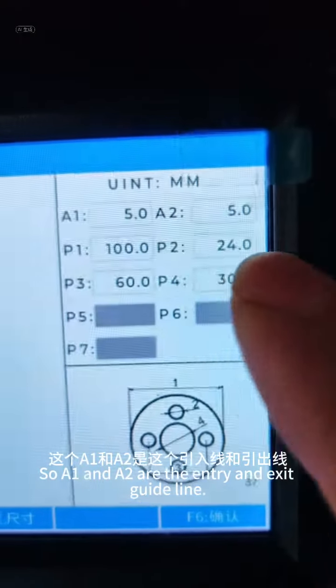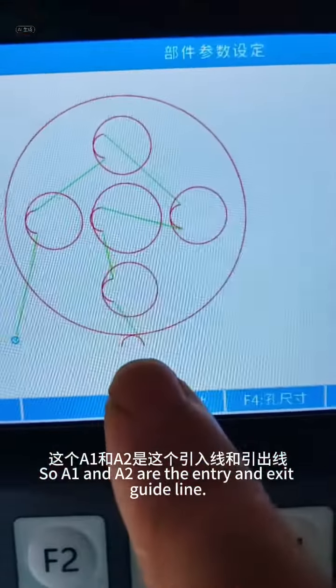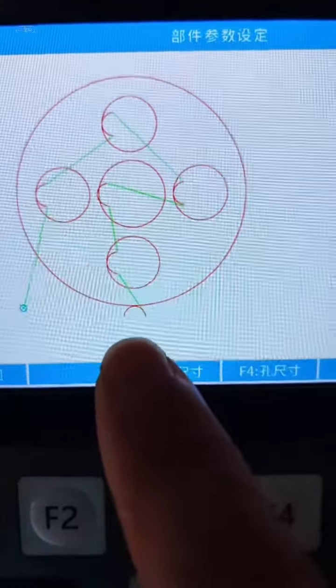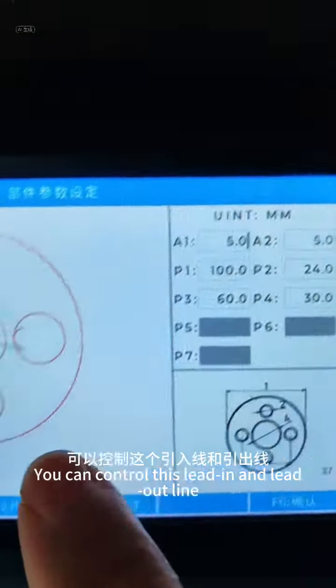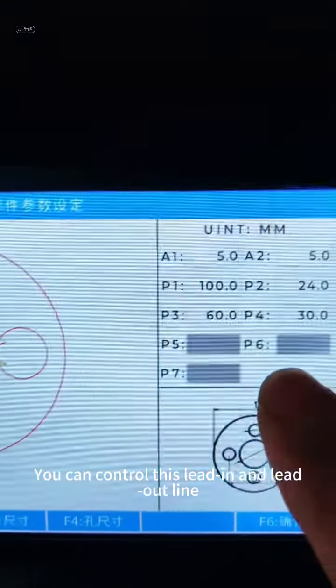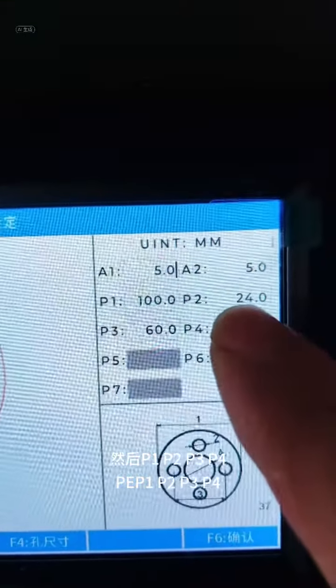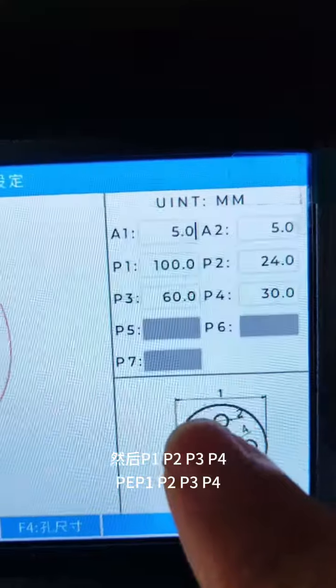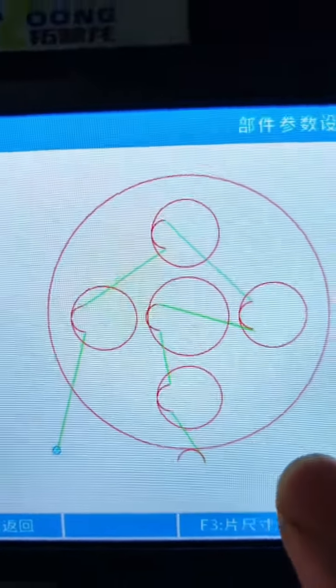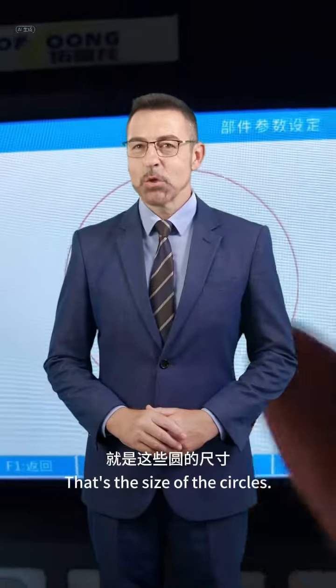So A1 and A2 are the entry and ACA guideline. Adjust its size. You can control the slide-in and lead-out line. P1, P2, P3, P4, that's the size of the circles.